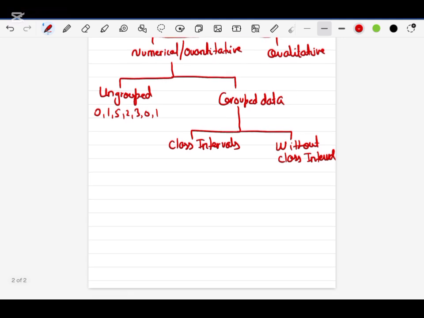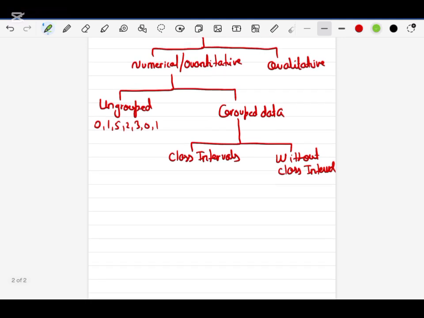If I talk about without class interval, for example the data is given like this. You have values of x and a frequency f. For example, I'm talking about the marks obtained in the maths exam. 1 mark has been got by 5 students, that is the frequency, and 10 marks were got by 15 students.